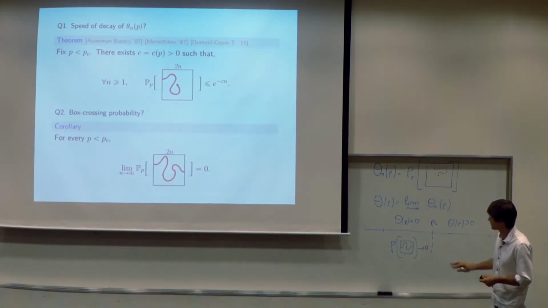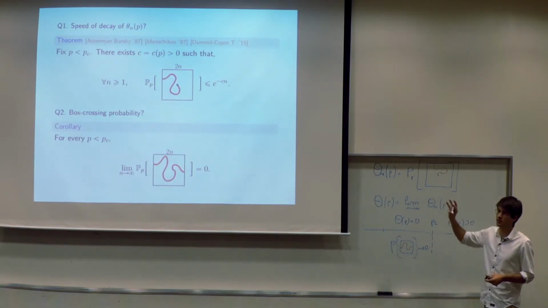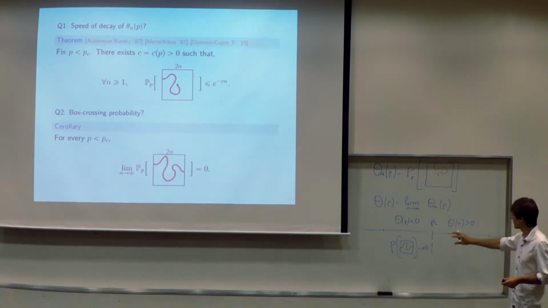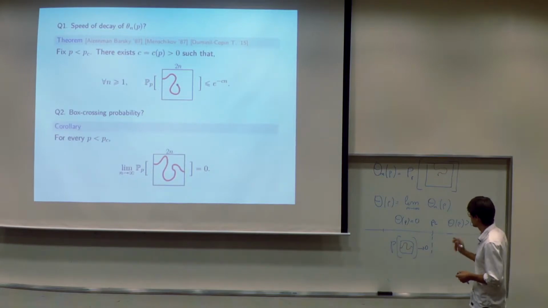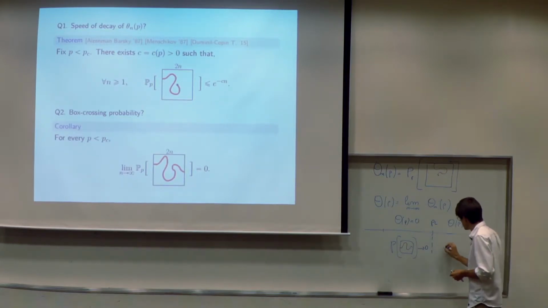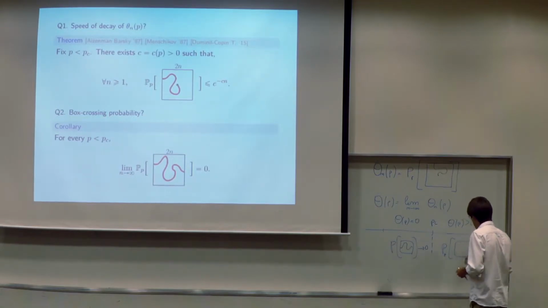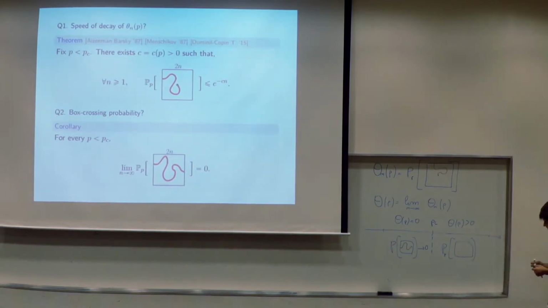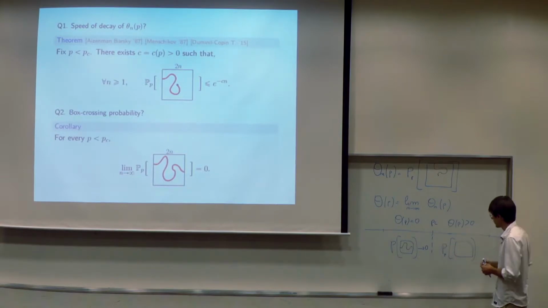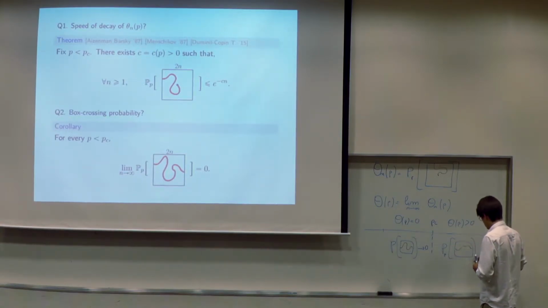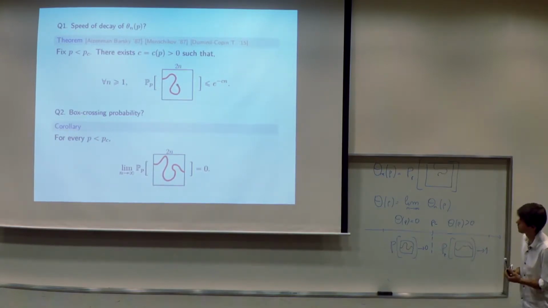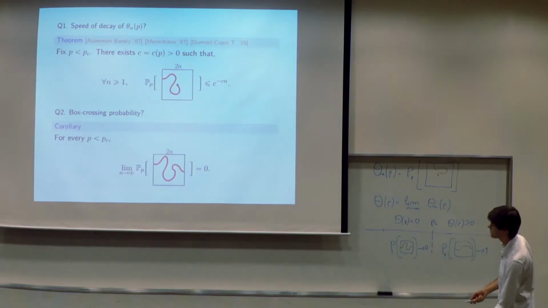This fact is fairly intuitive, even if you see the picture, but it's not easy to prove without the exponential decay. Just to mention, there is another fact which is also easy to prove once we have the uniqueness of the infinite cluster in Z^d: when you are above p_c, this probability goes to 1. So I already gave you the answer to the first two questions.